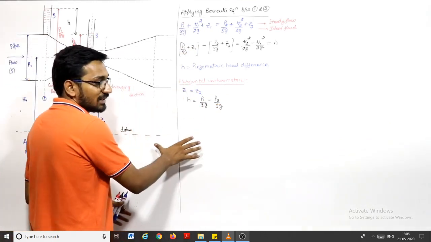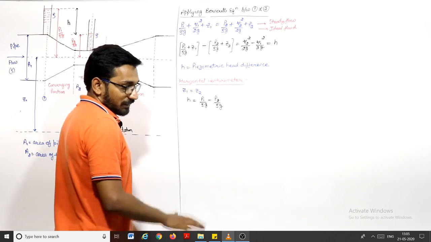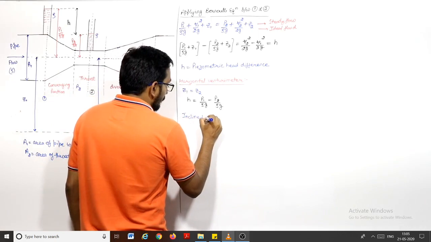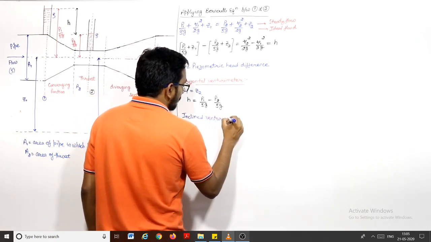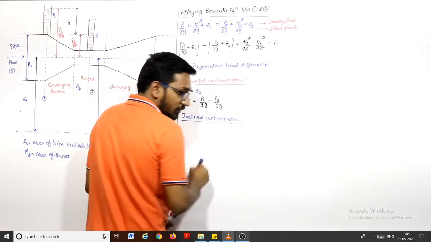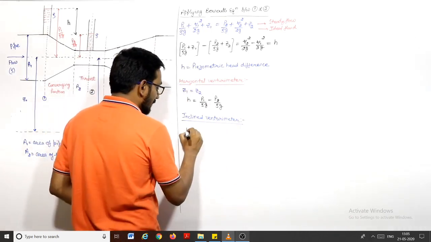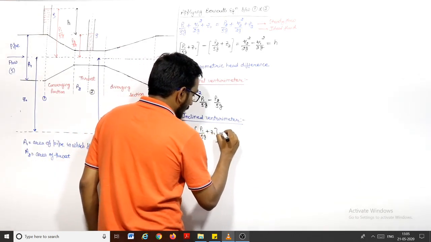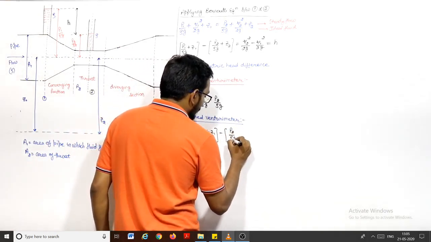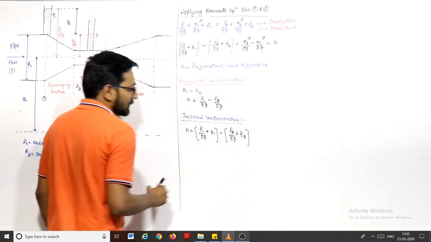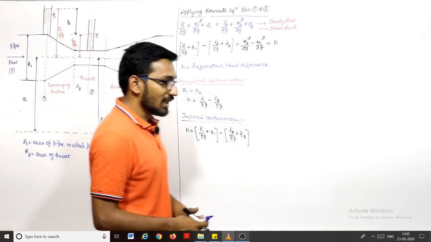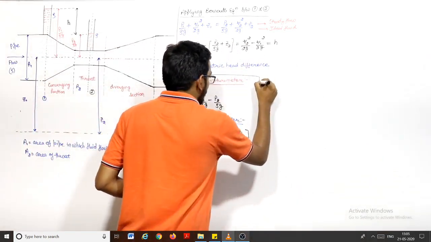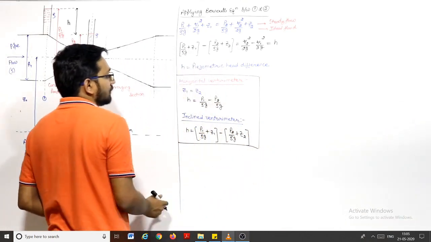You have to be very clear on this. For an inclined venturimeter, this head will be equal to P1 by rho g plus Z1 minus P2 by rho g plus Z2. You have to use this equation for the inclined venturimeter. So H is the difference of piezometric head.